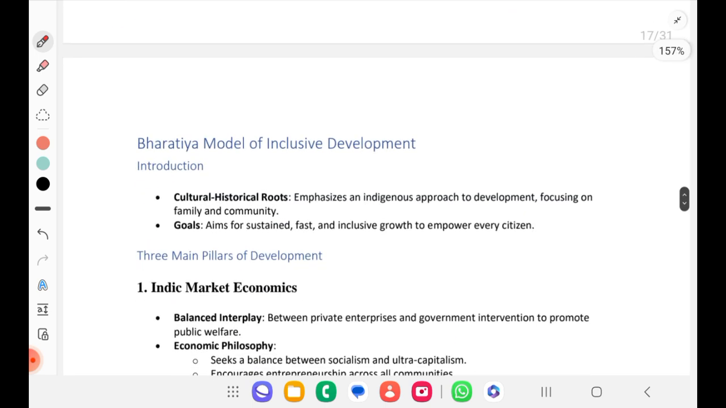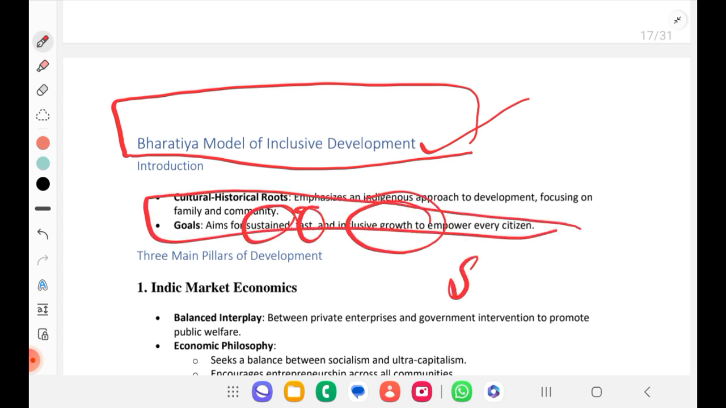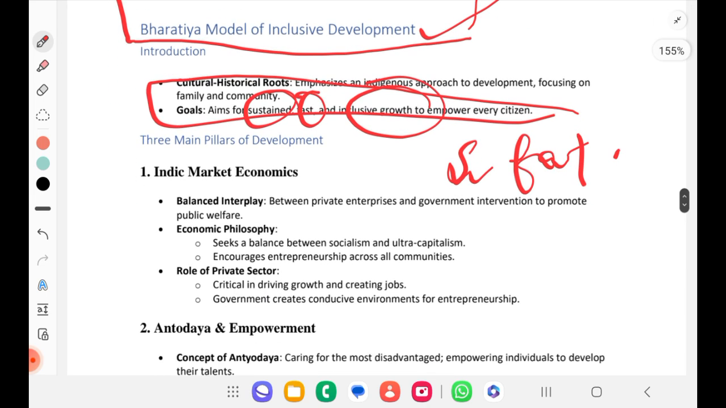Now we'll see the Bharatiya model for inclusive development. What we are doing is emphasizing the cultural and historical roots, that is, emphasizing an indigenous approach to development, focusing on family and community. The goal is to aim for sustained, fast, inclusive growth. This is our new term: sustained, fast and inclusive growth.